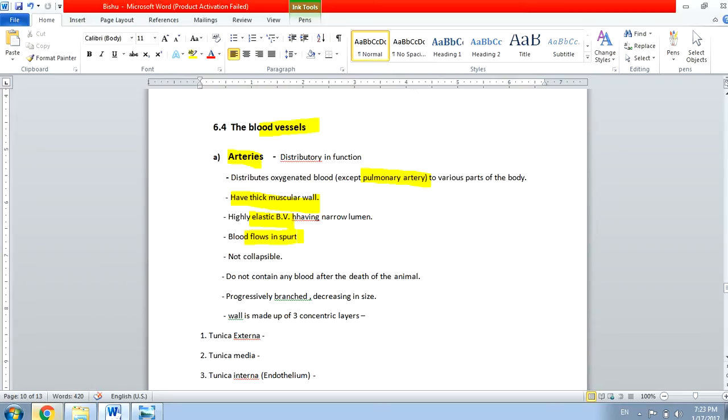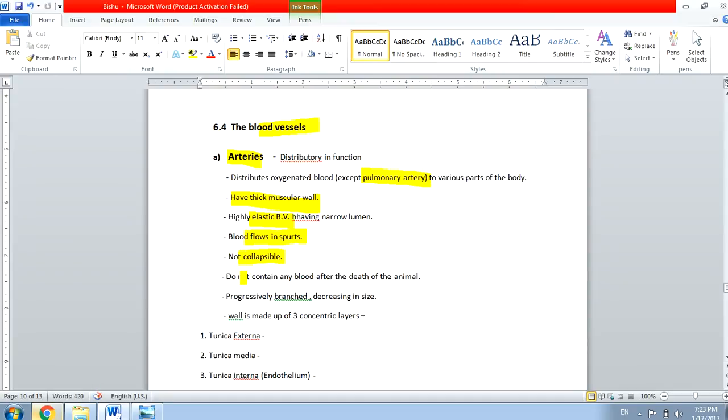Then the blood flows in spurts. Spurts means you will see that blood will flow in a sequential manner. When the heart pumps, at that time you will see the blood flow. Again it will stop. Again the heart will pump, again you will see the blood flow. That is what is called the spurts. I mean, not continuous. Then the artery is not collapsible. Artery won't collapse. Remember one thing.